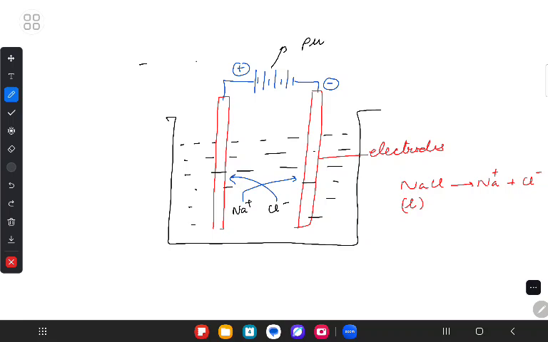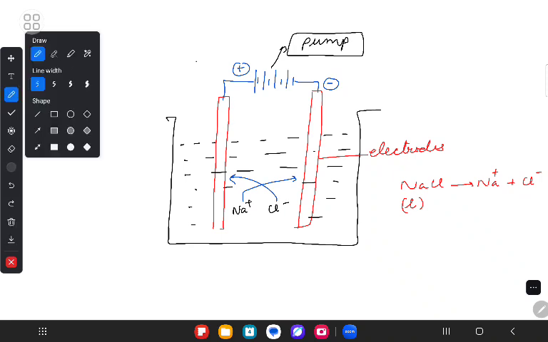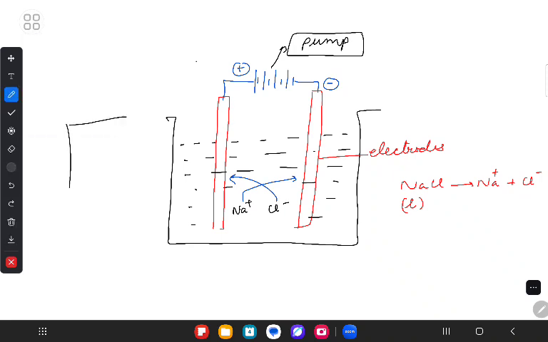Every battery acts as a pump, right? Yes, ma'am. What does a water pump do? Tell me. Let's say we have a house, right? Yes, ma'am.